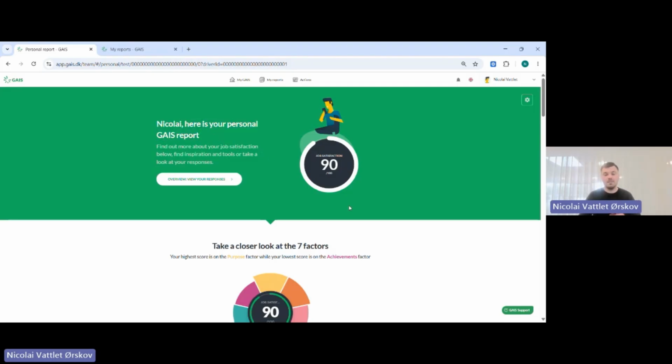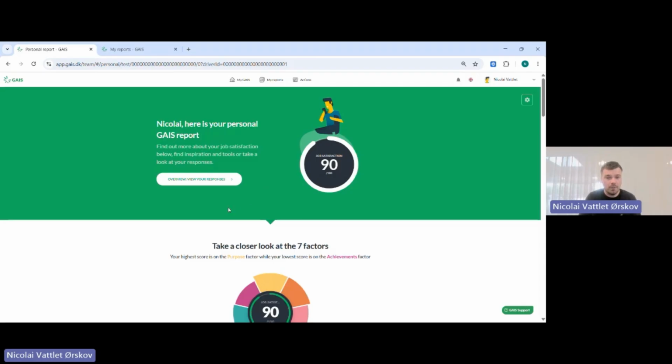They'll also see here that this is their own personal report. What they can see here, of course, is, okay, what score did I receive in this survey I just answered? So here I have a score of 90 out of 100 in my job satisfaction score. And if this score would be one of your employees in your company, then they would be on the higher scale of the job satisfaction score. So of course, that's very nice if that's the case.